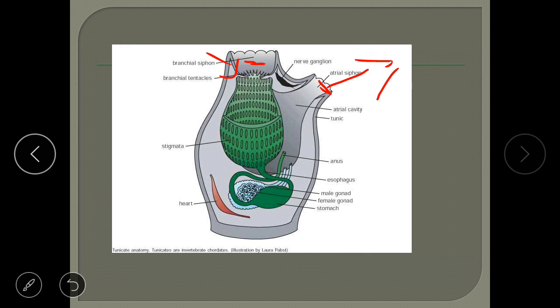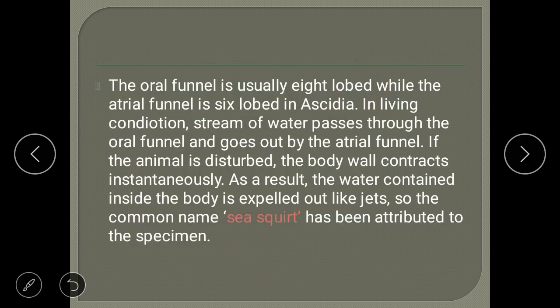If the animal is disturbed, the body will contract instantly. As a result, the water contained inside the body will be expelled out like a jet. So that we call it a sea squirt. Okay, what is the meaning of it? What's the meaning of it?